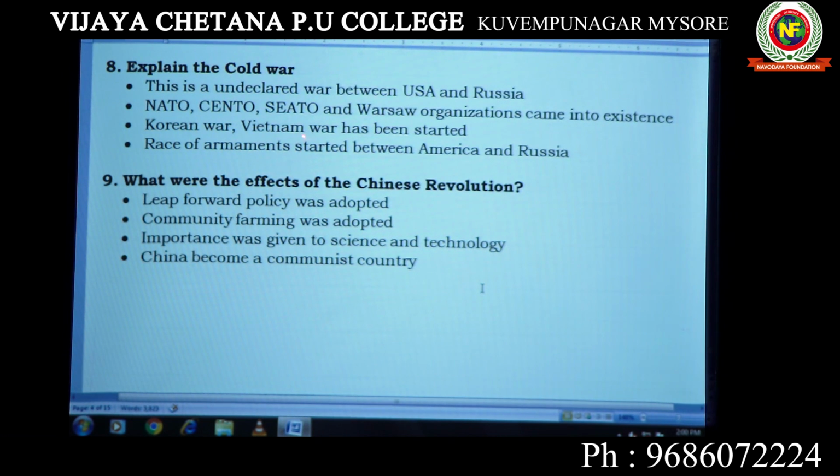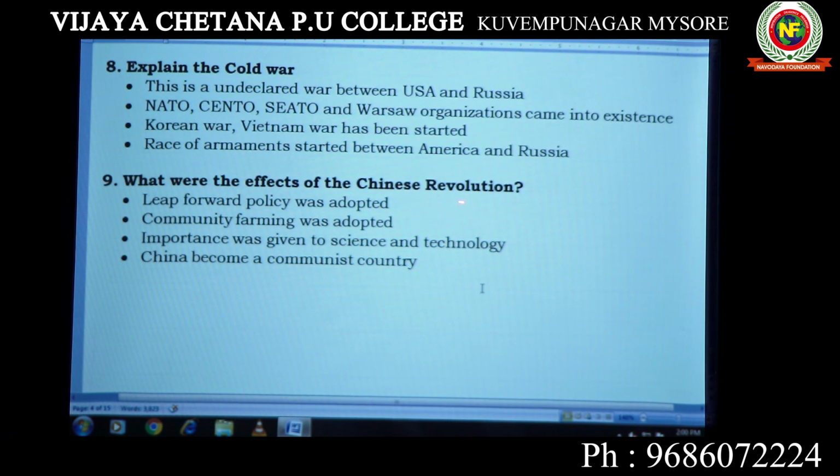The Korean War and Vietnam War started because of the Cold War. Rise of armaments started between America and Russia. Rise of armaments means these two countries started production of arms and ammunition. That is what you call rise of armaments between America and Russia.